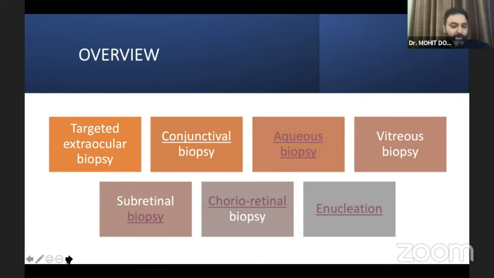And I'm not talking about your retinoblastomas and melanomas. If time permits, we might come to that. So we can click and go to some of these, but let's see what time we have.